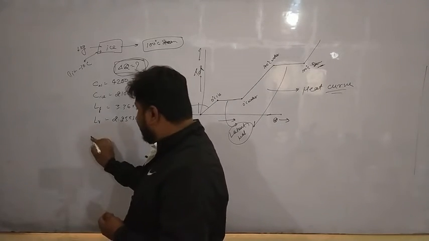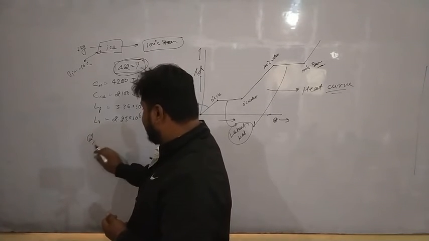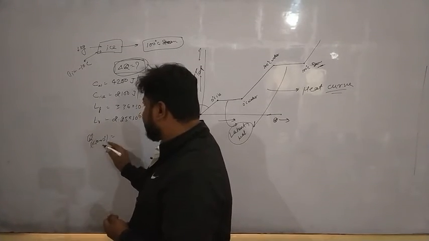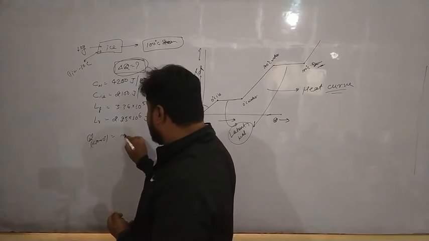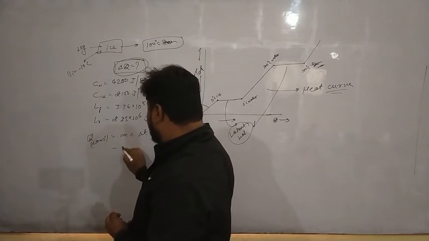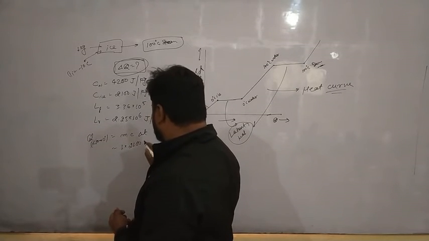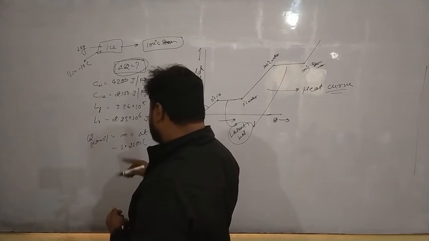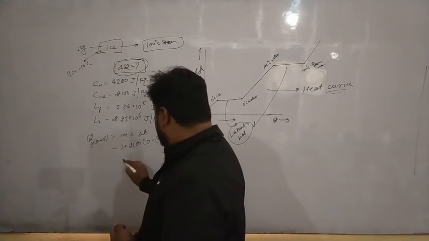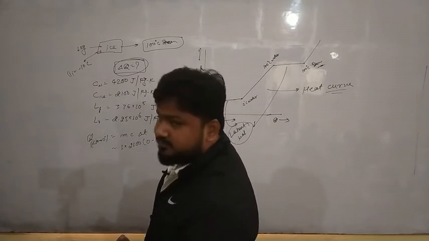Let's find out first of all the heat transfer to make it from minus 10 to 0 degrees Celsius of ice. In this situation, we will say m c delta T. For ice, mass is 1 kg. The specific heat of ice is 2100, into change in temperature, which is 10. So this will become 21000 joules of heat.